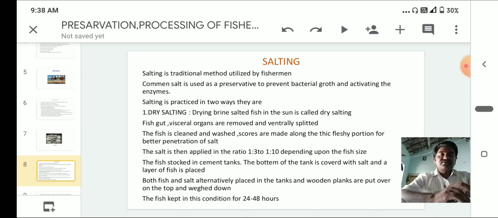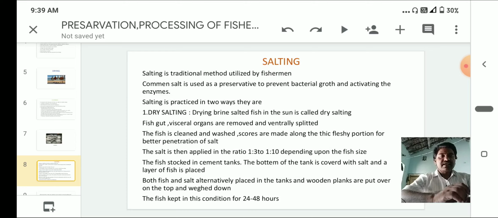The fish gut and visceral organs are removed, and the fish is ventrally split. The fish is cleaned and washed.